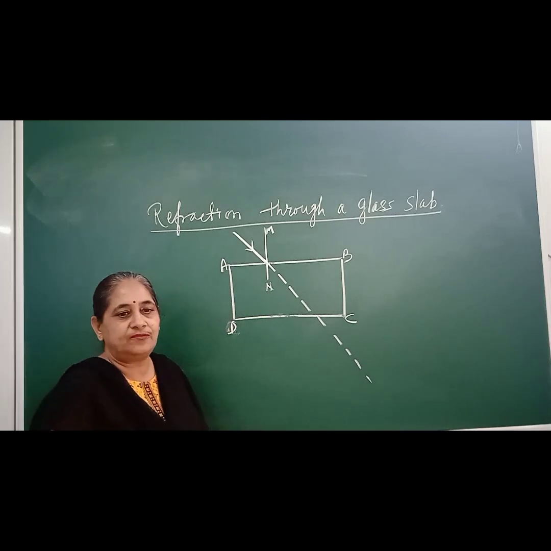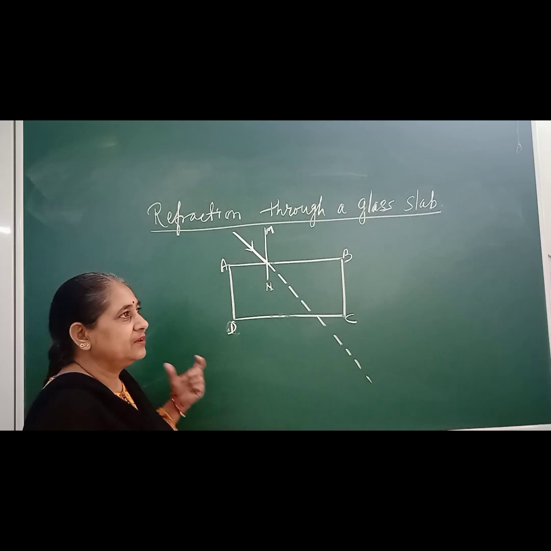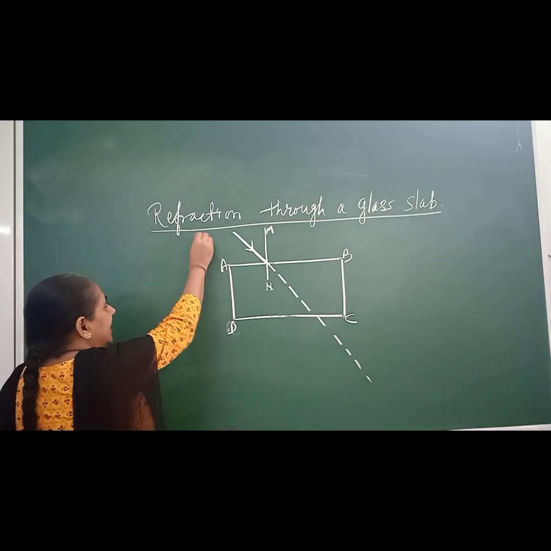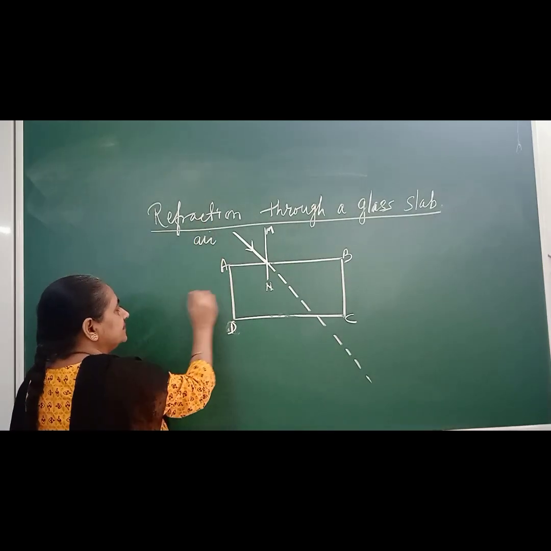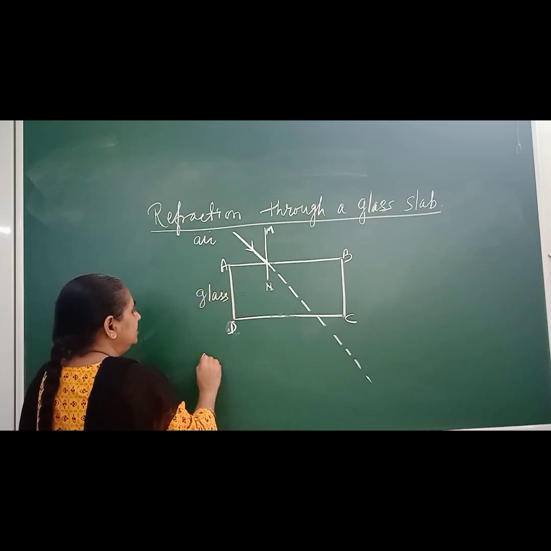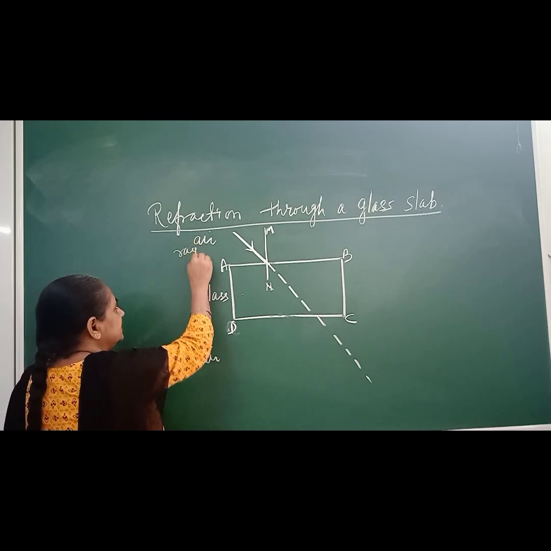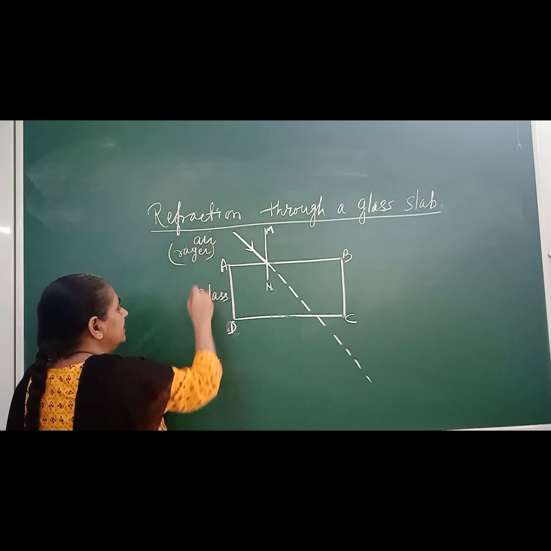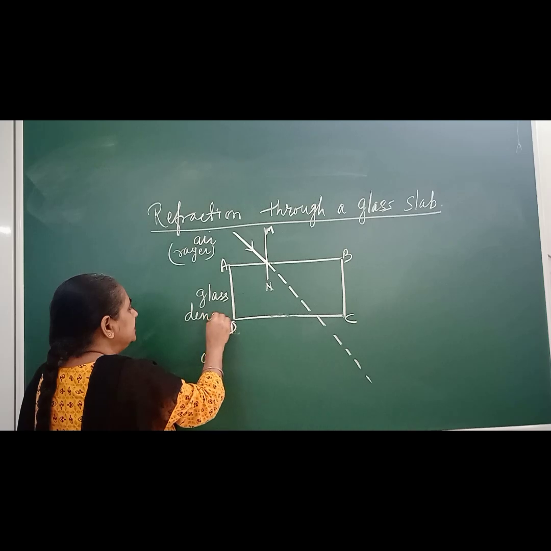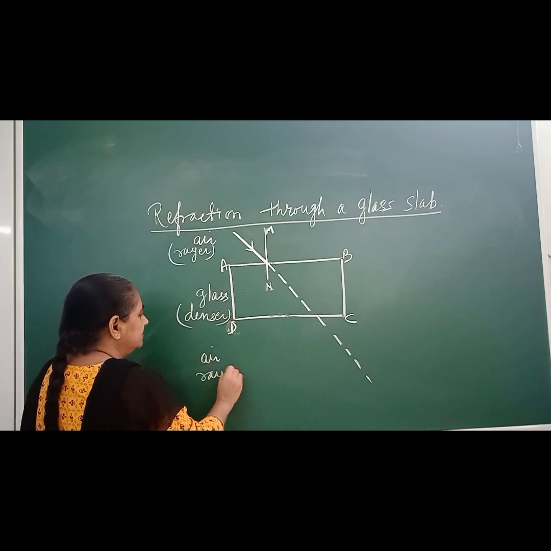But light does not follow this path because we have different media here. Light is coming from air, enters glass, and then again comes out in air. Air is considered a rare medium, glass a denser medium, and again air is a rare medium.